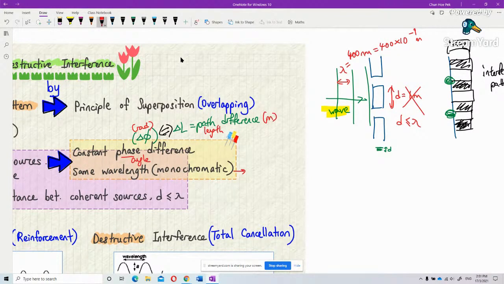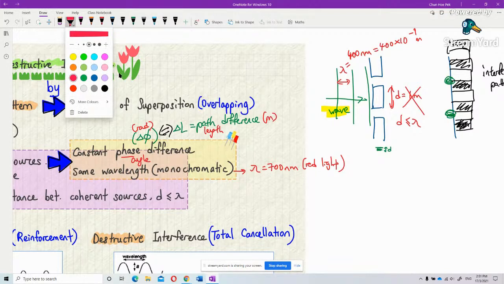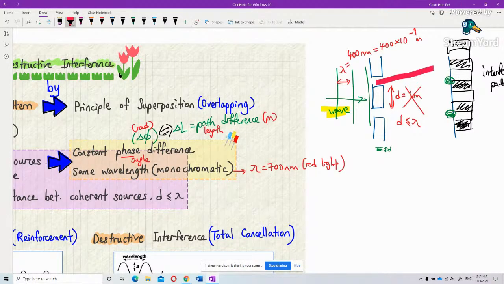Let's say I'm using red light. Red light is 700 nanometers, only one wavelength. This is the wavelength of red light. That means both of these must use red light.